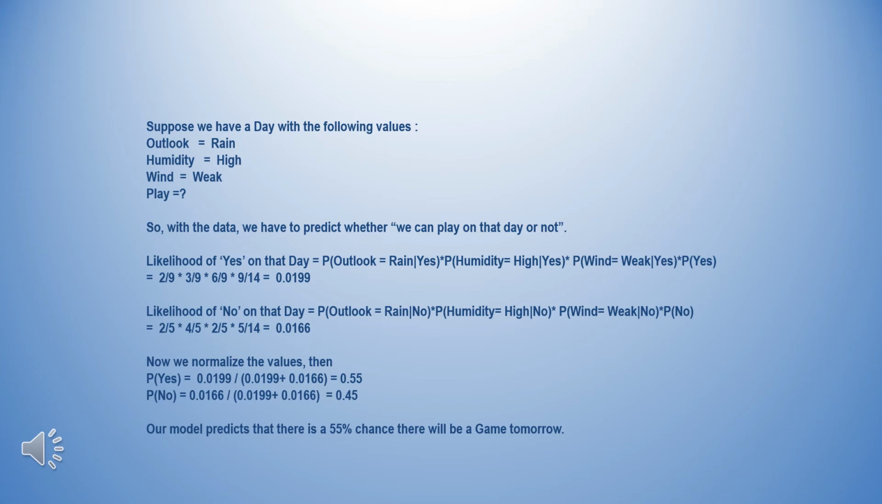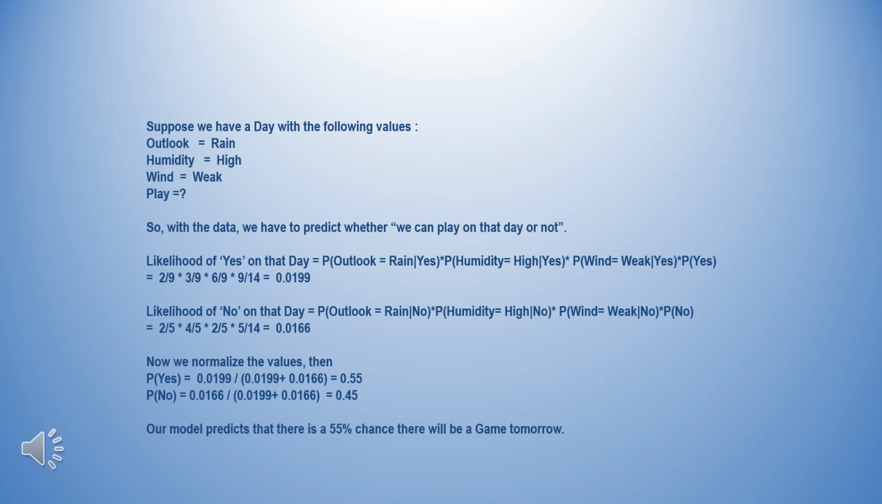The likelihood of no on that day is equal to the probability of outlook equal to rain given no, into the probability of humidity equal to high given no, multiplied again by the probability of wind equal to weak given no, multiplied by the probability of no. In values, that is 2 divided by 5 into 4 divided by 5 into 2 divided by 5 into 5 divided by 14, which is equal to 0.0166.